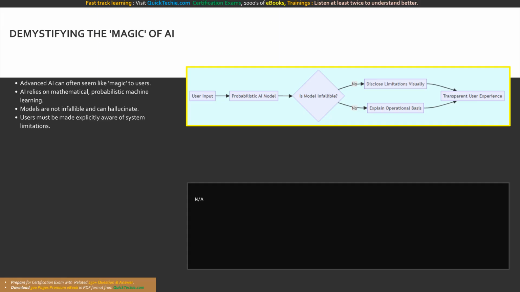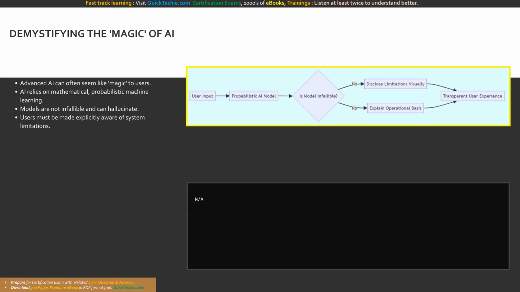To implement this programmatically, your user interface code must explicitly label AI-generated elements. When processing the JSON response from a language model endpoint, your front-end logic should dynamically inject visual indicators, such as a generated by AI badge, and render disclaimer text alongside the payload to transparently inform the user of the system's inherent statistical limitations.